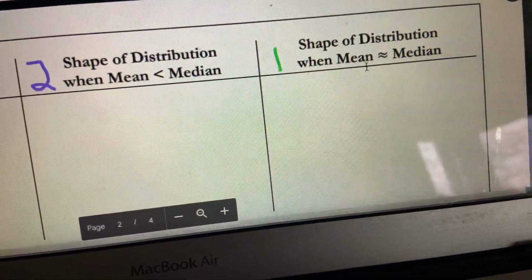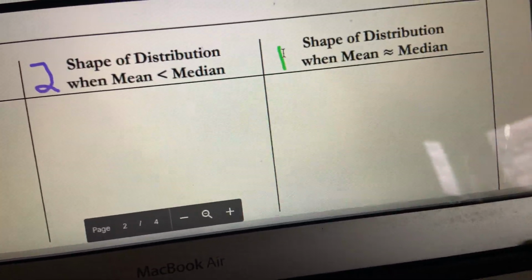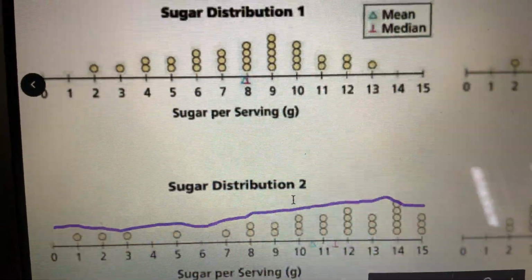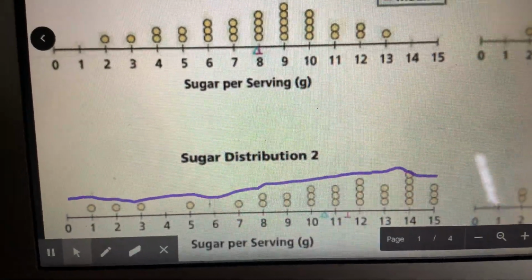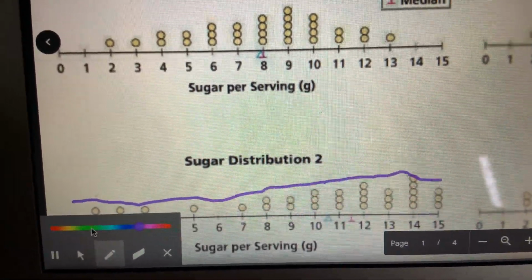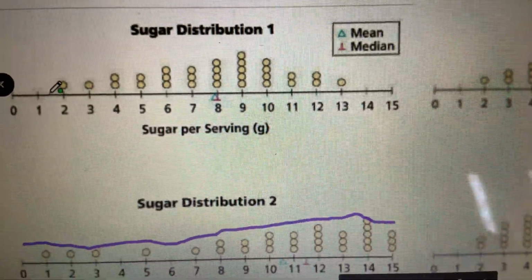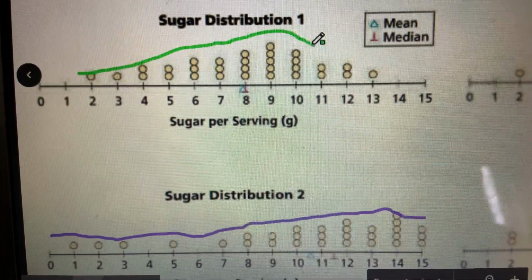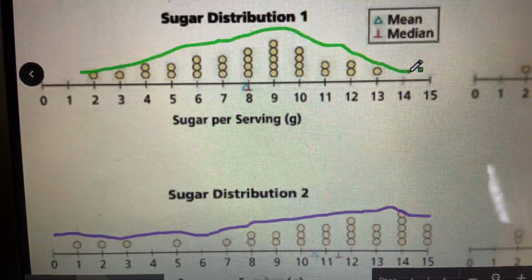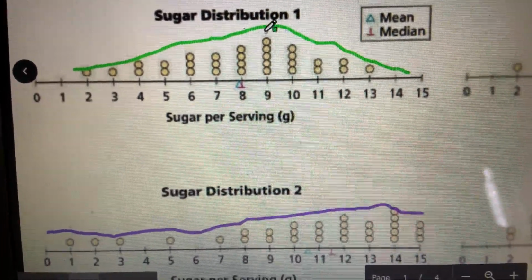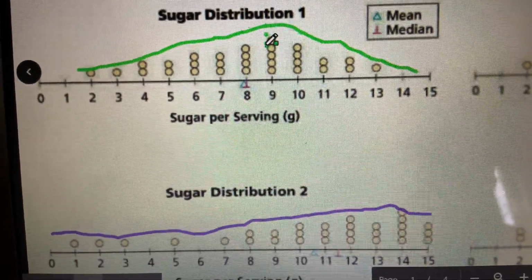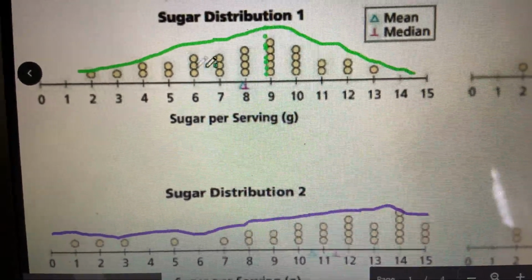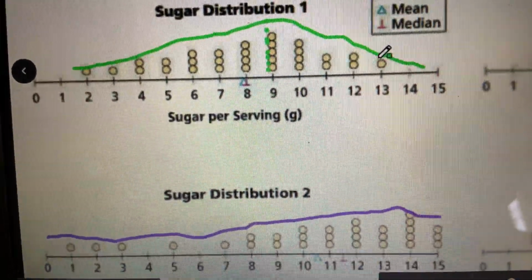Awesome. What happens when the mean and the median are almost exactly the same or they are the same? Let's go up to distribution number 1 to take a look at that. I'm going to change my pen color to green really quick. There we go. We can see that the data forms a symmetrical shape, almost like if I just draw a little dotted line right down the middle of the data, it looks like half the data is to the left, half the data is to the right. It's pretty symmetrical.